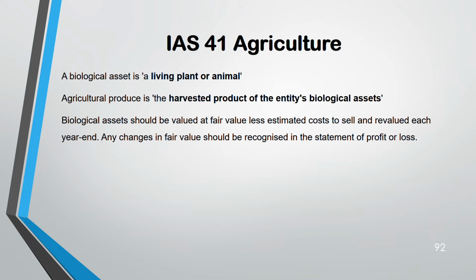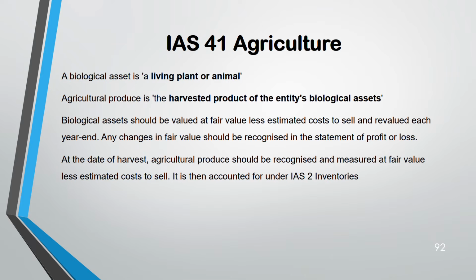In short, wherever you see fair value, you have to revalue. I think the majority of the standards have this fair value less cost to sell or fair value, then you have to revalue. And any changes in fair value go to profit and loss. So at the date of harvest, agricultural produce is at fair value less cost to sell. After then, it is dealt with according to IAS 2 inventory.